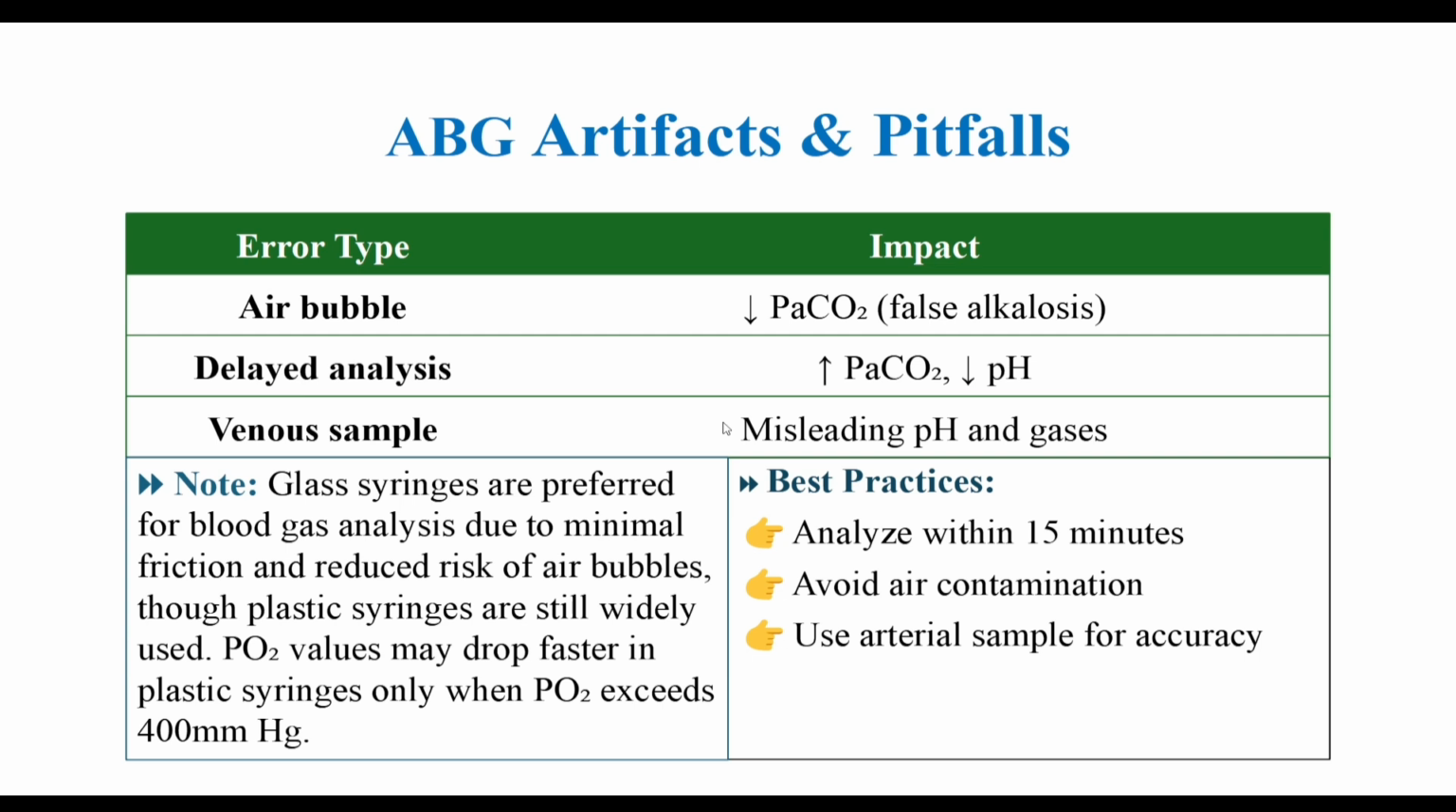Small errors can change ABG results. Knowing common pitfalls helps keep your readings accurate. Ideally, the sample should be analyzed within 15 minutes. Remember, glass syringes preserve blood gases better than plastic ones. Remember, if an ABG value does not match the patient in front of you, trust your eyes before you trust the analyzer. Machines provide numbers, but clinicians interpret life.